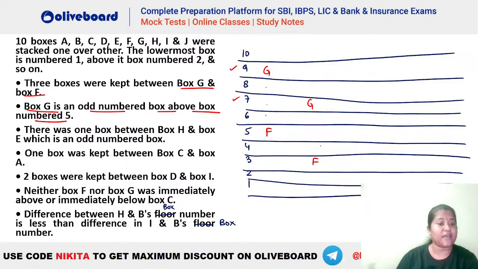Now do we have any information about F and G? It is also given neither F nor G is immediately above or immediately below C. That means F and G should not be a neighbor of C. Now it is given one box is kept between C and A. So there should be a gap of one box between C and A such that C should not be adjacent to G or F. That means you cannot have your C here, here, here, or here, right? So these are not the possibilities here.